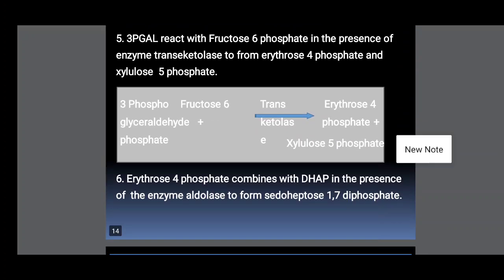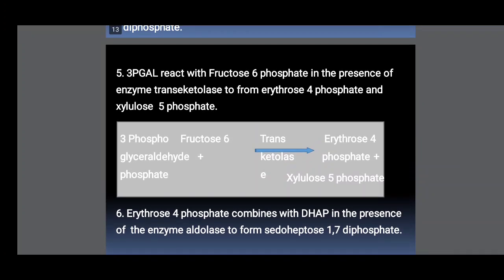sedoheptulose 1,7-bisphosphate. So here 3-PGAL reacts with fructose 6-phosphate in the presence of the enzyme transketolase to form erythrose 4-phosphate and xylulose.